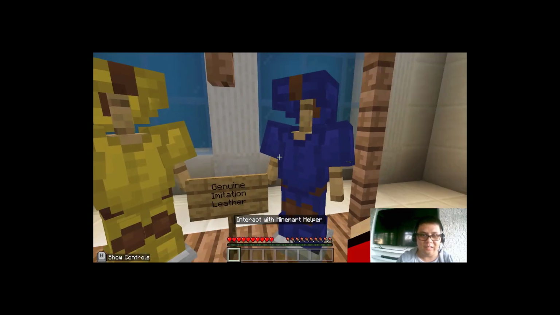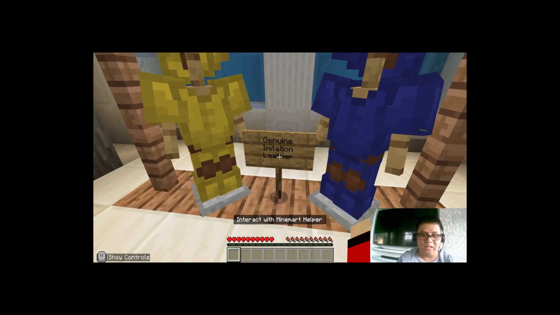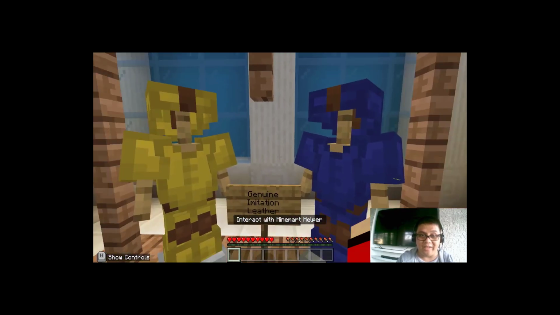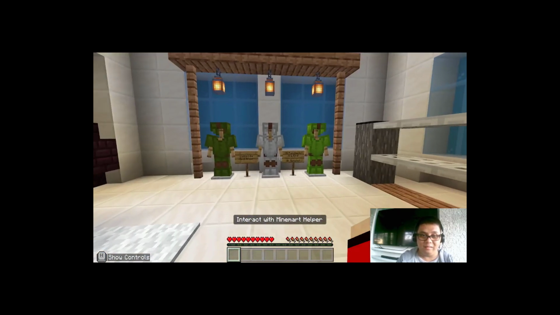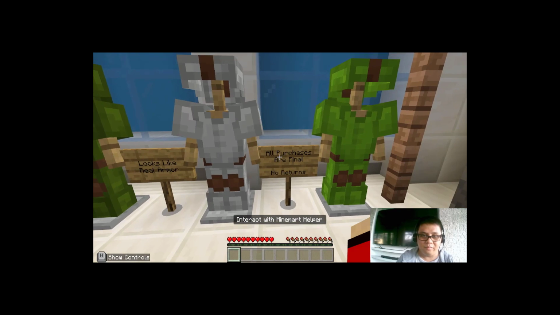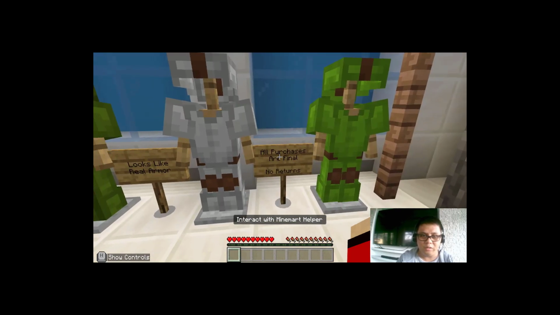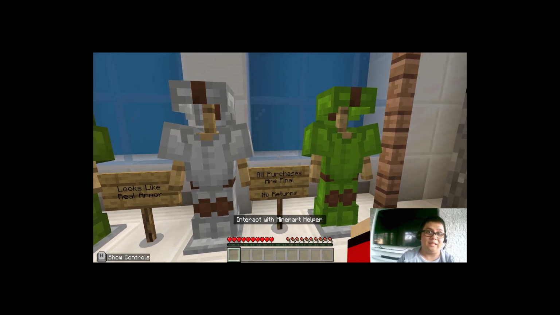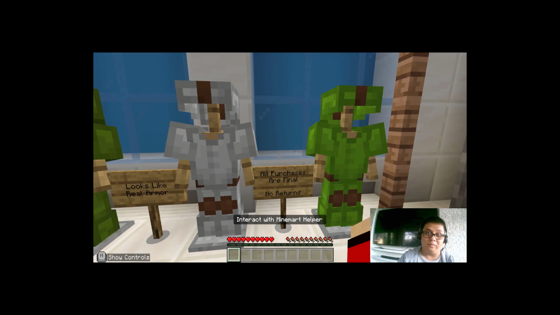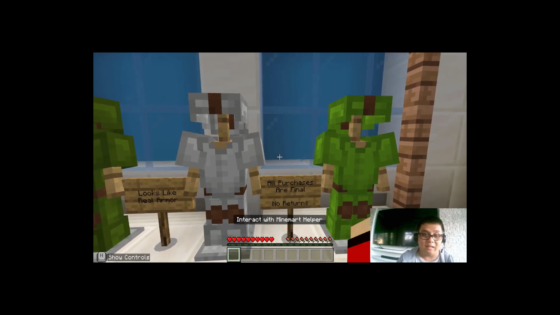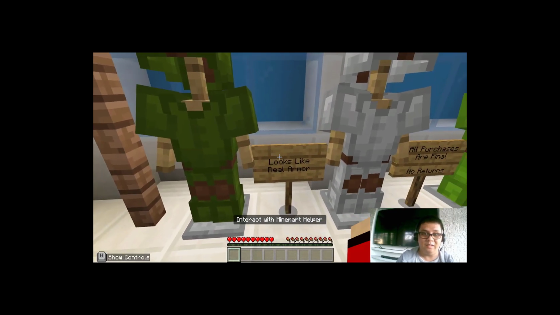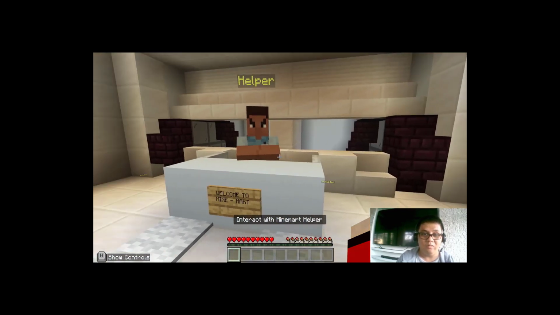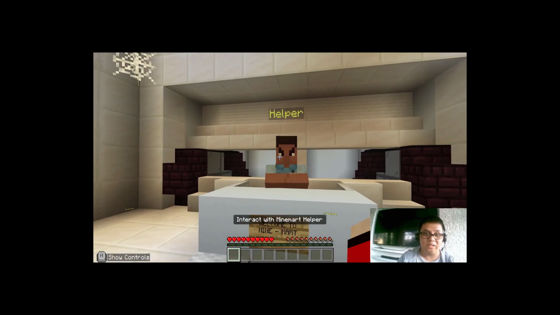Another sign here, and we have armor. It says here, "Genuine imitation leather." We could know that this is actually a fake. Another here. There are a couple here. It says, "All purchases are final, no returns." And we're suspecting that it should be money back guaranteed or emerald back guaranteed. Here, it says, "It looks like a real armor." So we already know that it might be very suspicious.